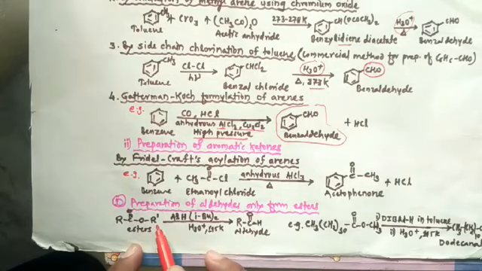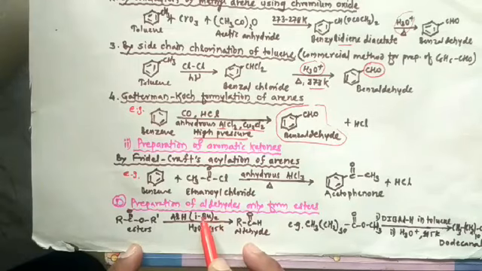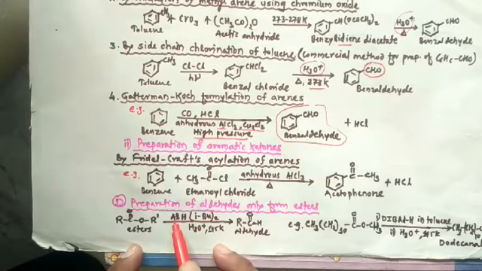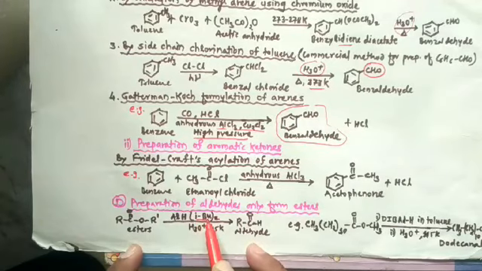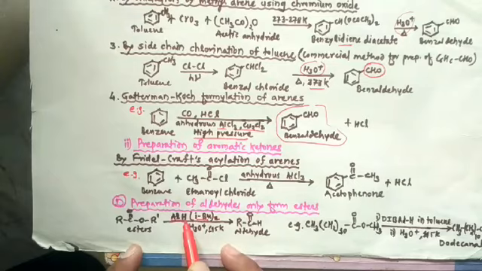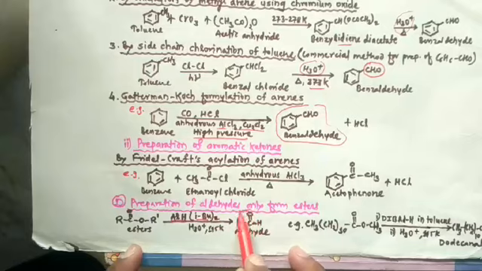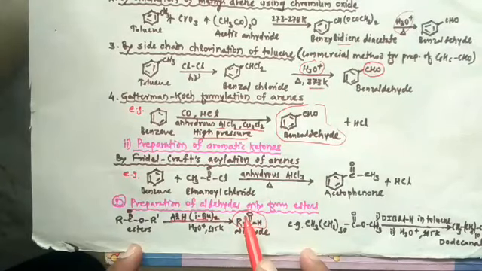Esters on partial reduction by diisobutyl aluminum hydride produce aldehydes.